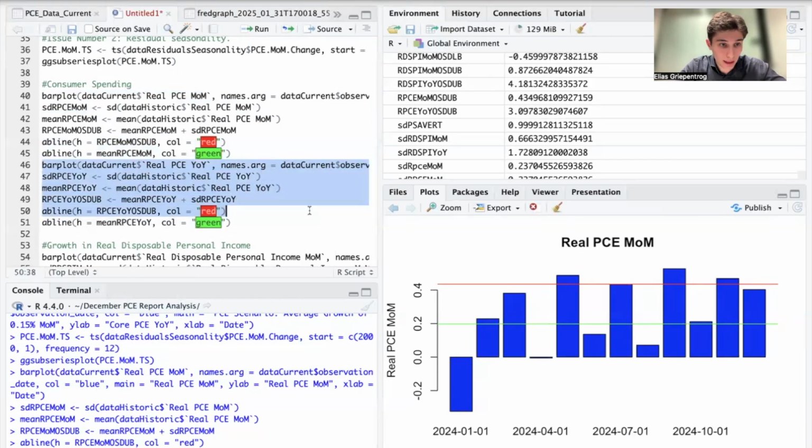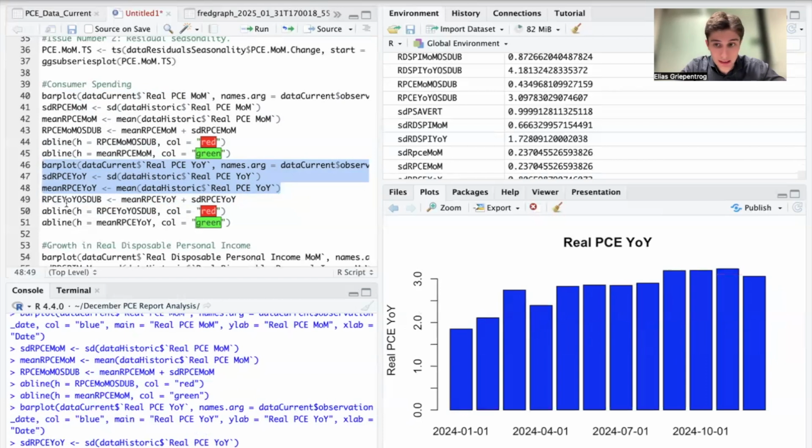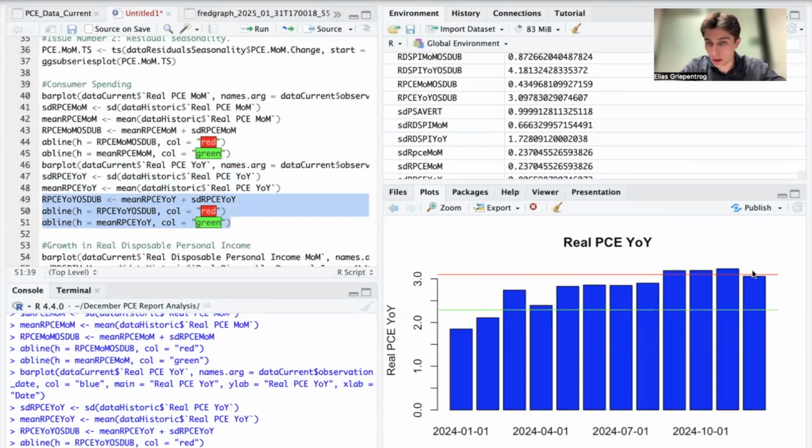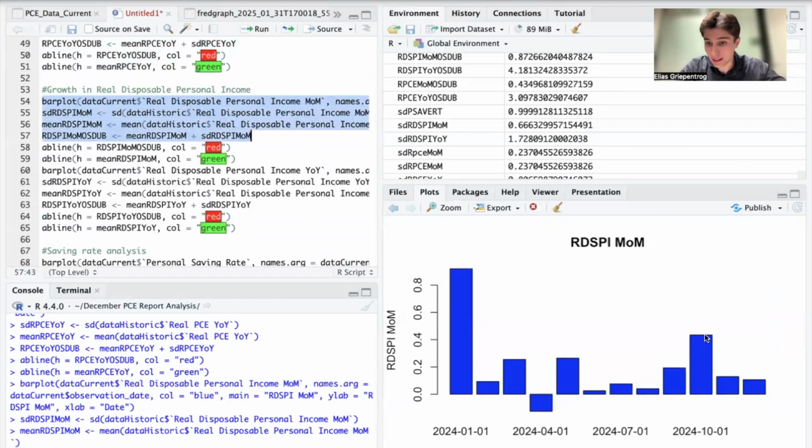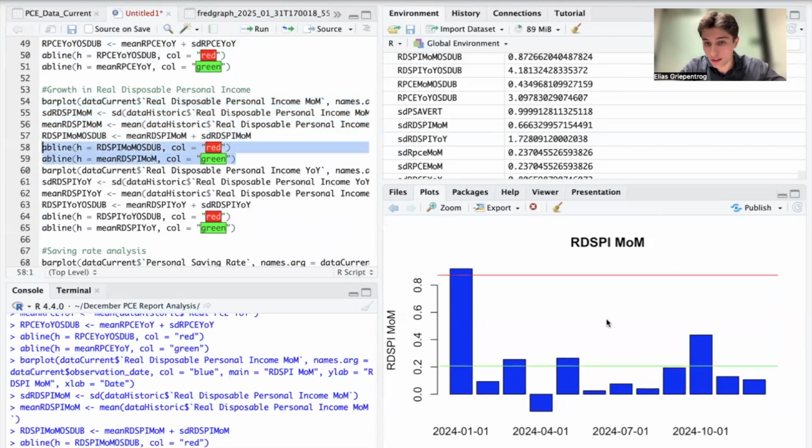And when we do the same analysis for the year over year rate, we can clearly see here that it is still quite strong. And we can also see that we're very close here to the 1 standard deviation upper band. Now, growth in real disposable income was not as strong. We can see here that it has now decelerated for 3 consecutive months. And when we take a look at the average from 2010 to 2019, we are quite a bit below the average month over month growth rate in real disposable personal income, which signals to me that consumer spending is, of course, not growing by that much at the moment on a month over month basis.